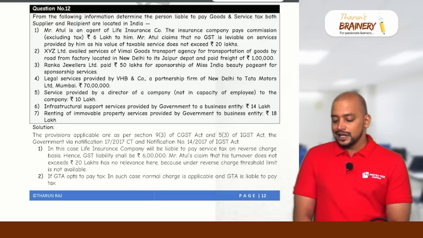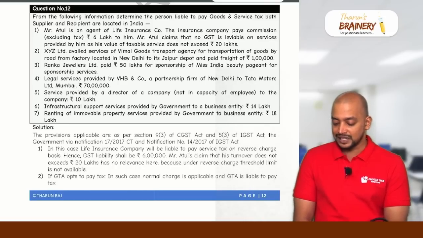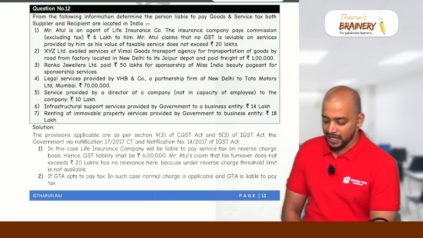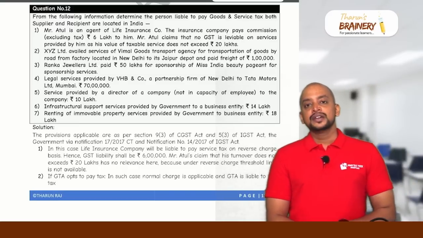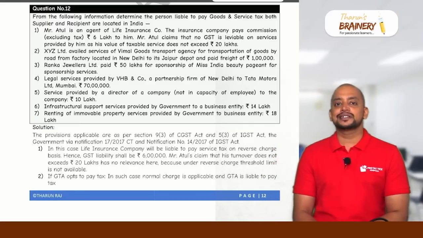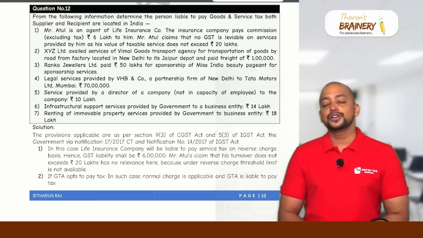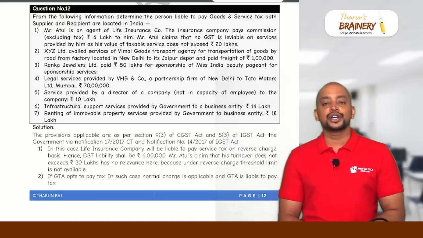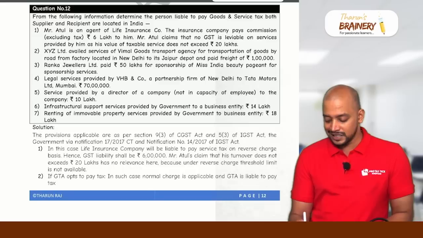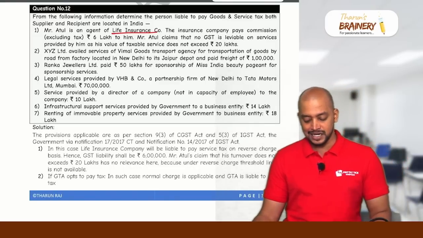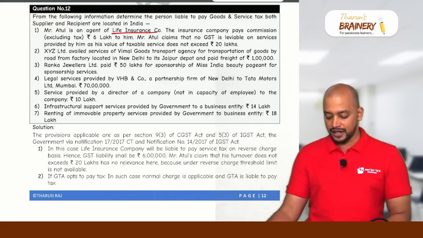Mr. Atul is an agent of a life insurance company. The insurance company pays commission of 6 lakhs to him. Atul claims that no GST is leviable on service provided by him as his value of taxable service does not exceed 20 lakhs. So in the case of a life insurance agent providing services and getting a commission, the insurance company will pay GST. So here, who has the liability to pay GST? The liability to pay GST is on the life insurance company, not on Mr. Atul.